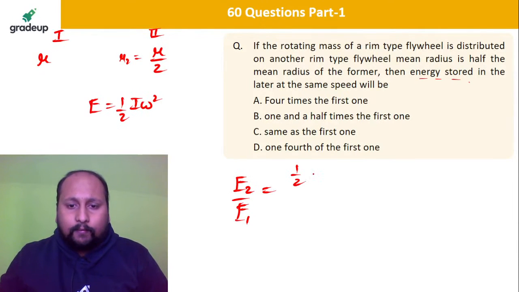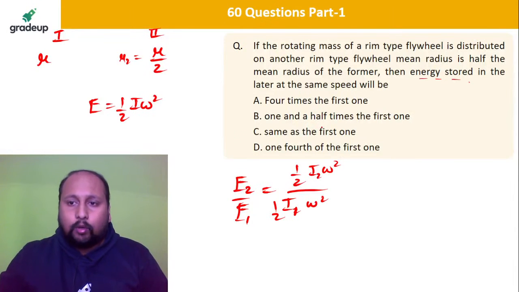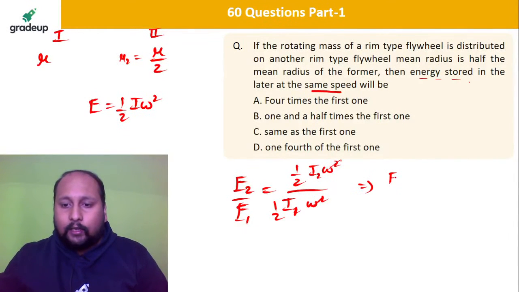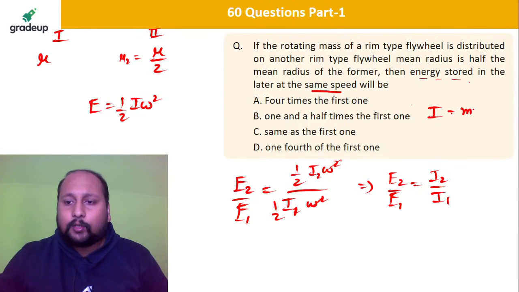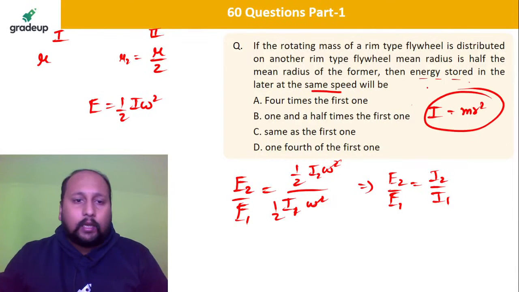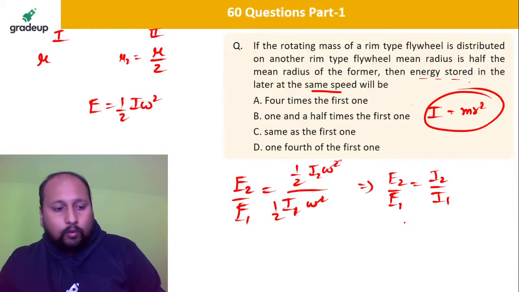That is half I2 omega square over half I1 omega square. Omega is the same speed, so this will cancel out, and half cancels out. So E2 by E1 is equal to I2 by I1. What is the mass moment of inertia of a rim? That is equal to m r square. Now the radius is being halved, so what is the answer?